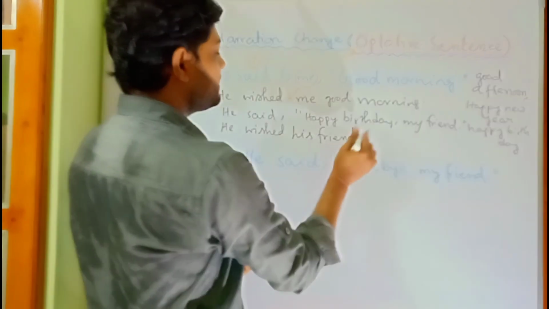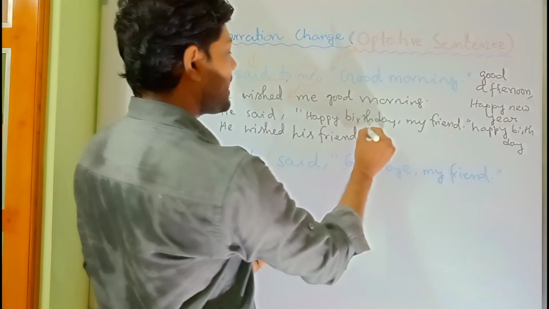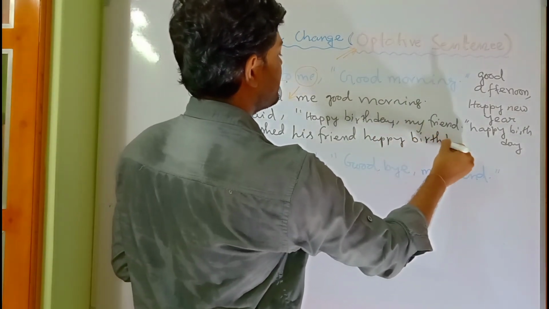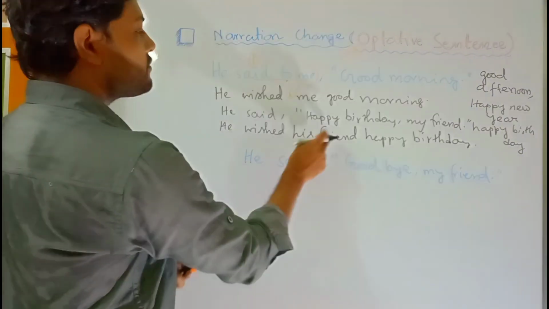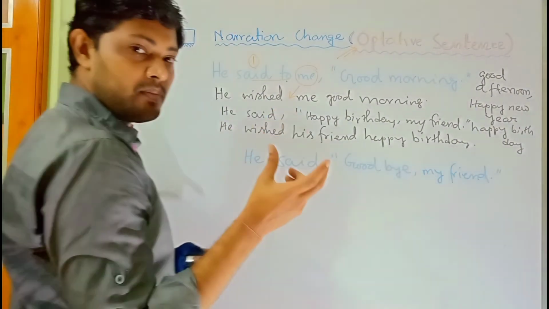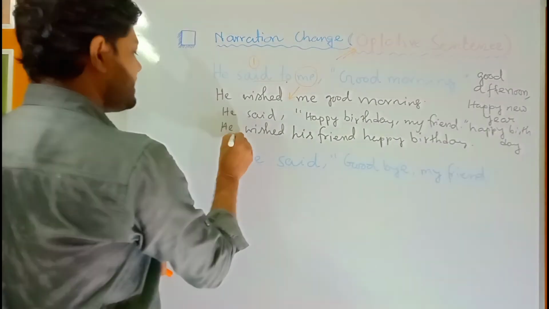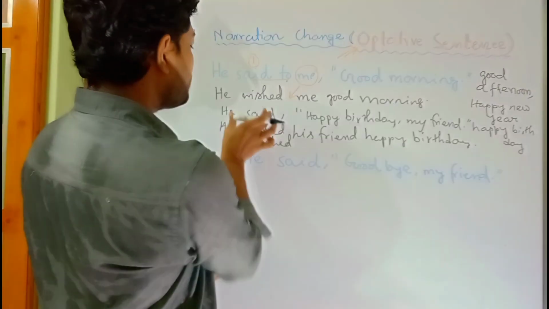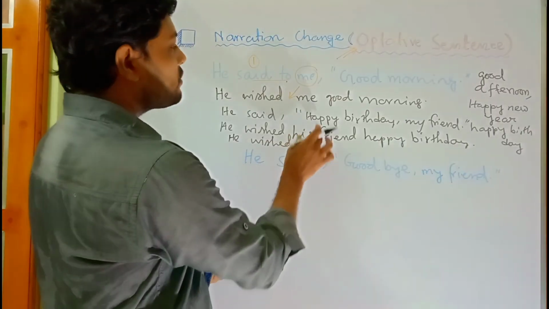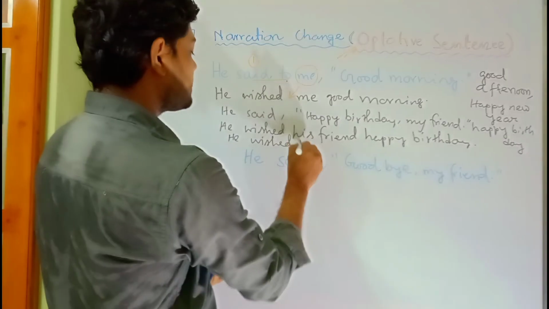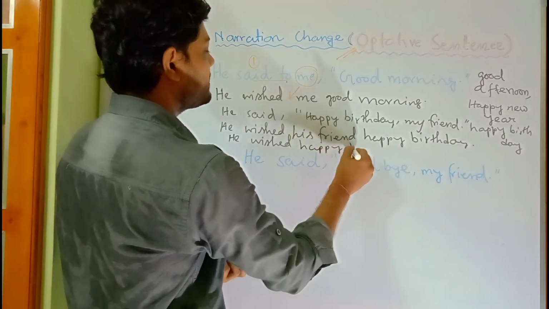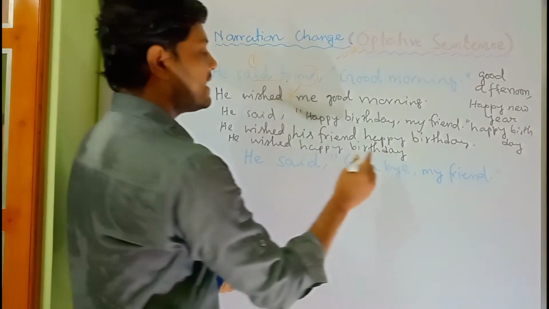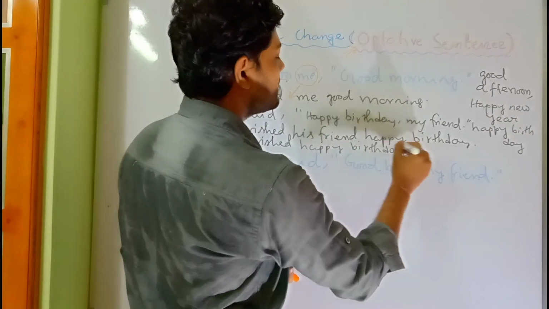Okay, then no linker is needed here. We will write only happy birthday. So what is the answer here? He wished his friend happy birthday. We can solve it in another way. That is, he said will be changed into he wished. Then we know that no linker is needed here. So what will we write? He wished happy birthday. And then we will have to write he wished happy birthday to his friend.